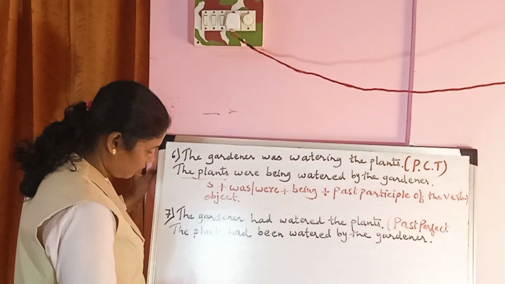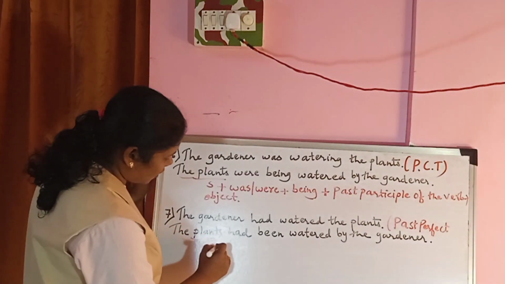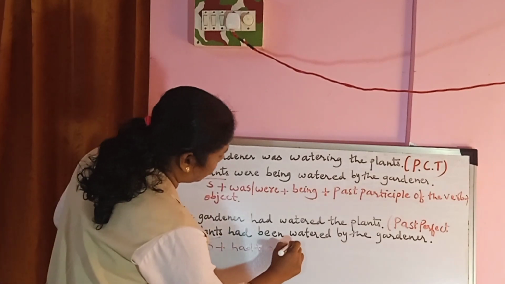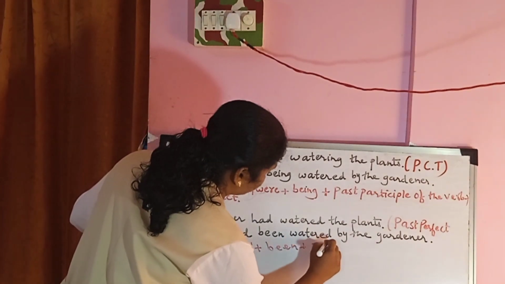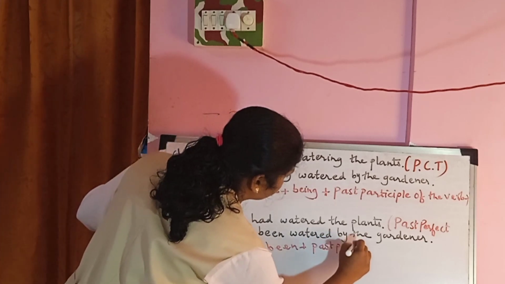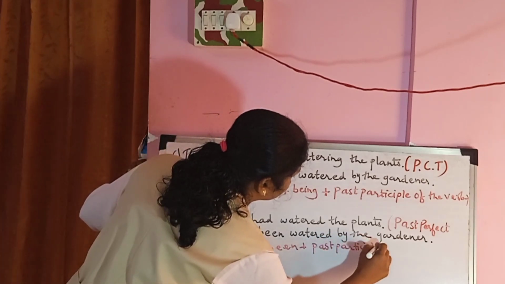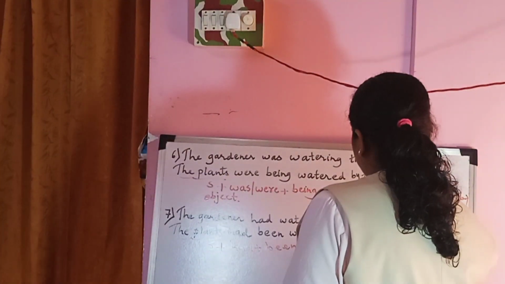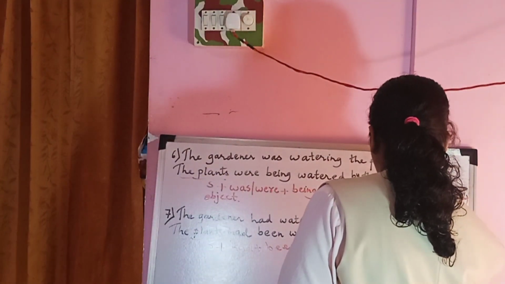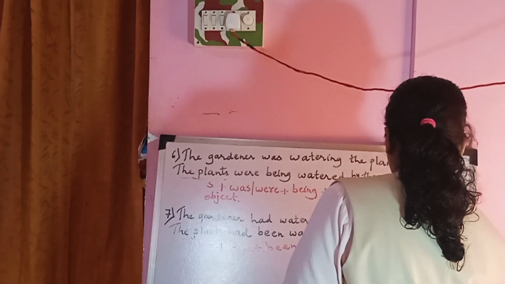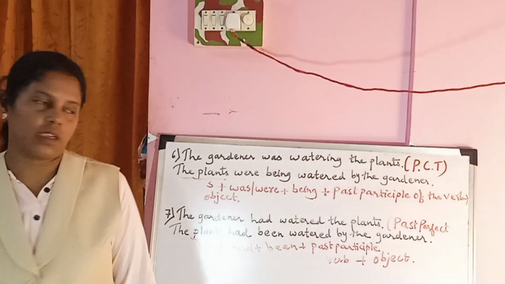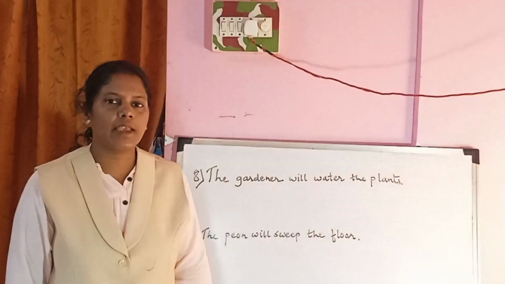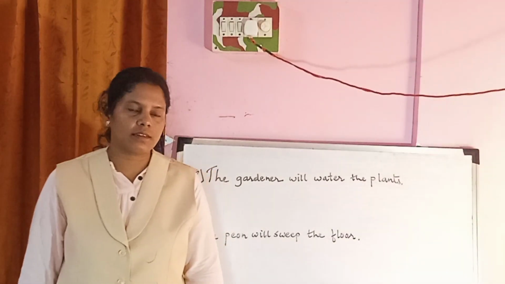Subject structure is subject plus had plus been plus past participle of the verb plus object. Now see the eighth sentence.